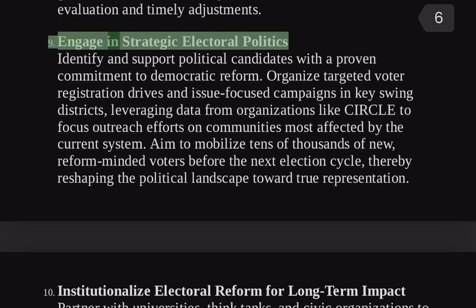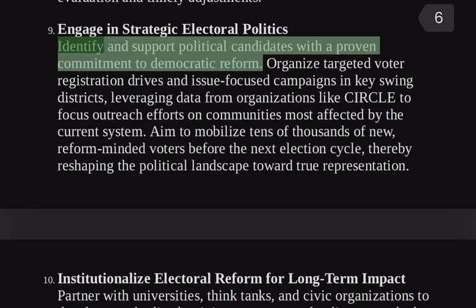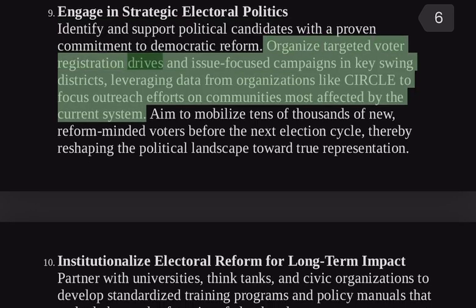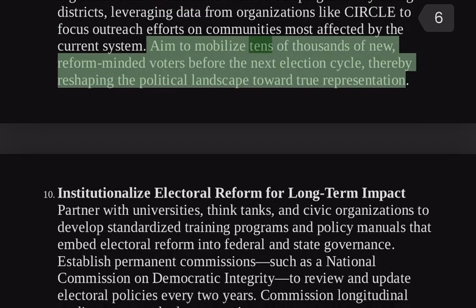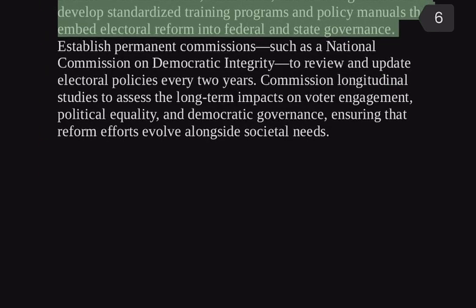9. Engage in strategic electoral politics. Identify and support political candidates with a proven commitment to democratic reform. Organize targeted voter registration drives and issue-focused campaigns in key swing districts, leveraging data from organizations like CIRCLE to focus outreach efforts on communities most affected by the current system. Aim to mobilize tens of thousands of new, reform-minded voters before the next election cycle, thereby reshaping the political landscape toward true representation.